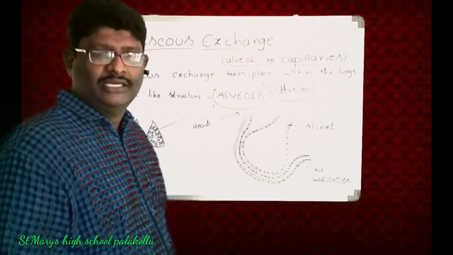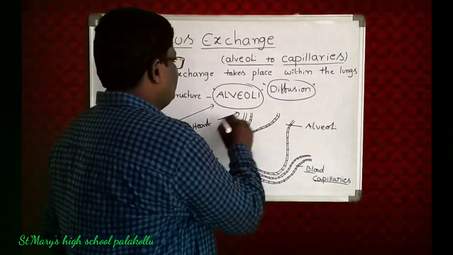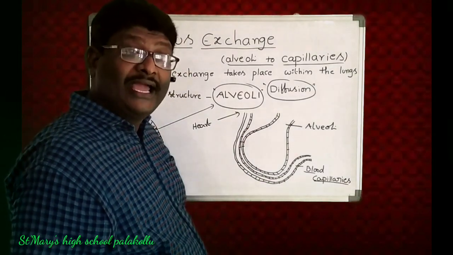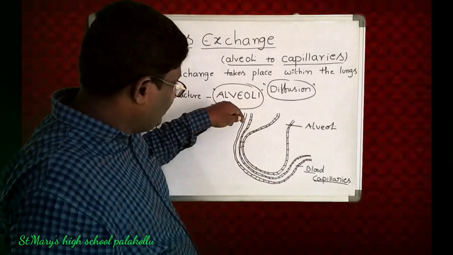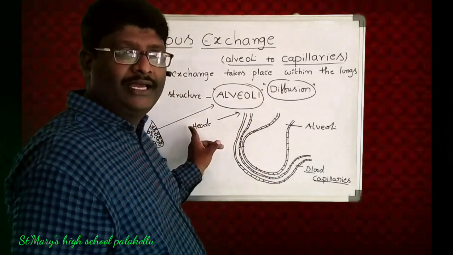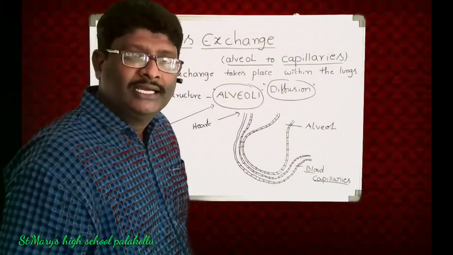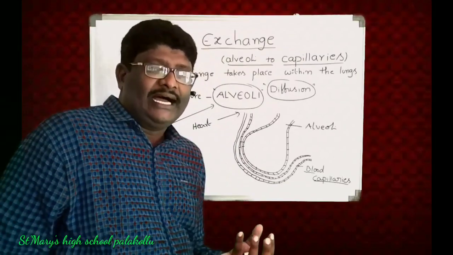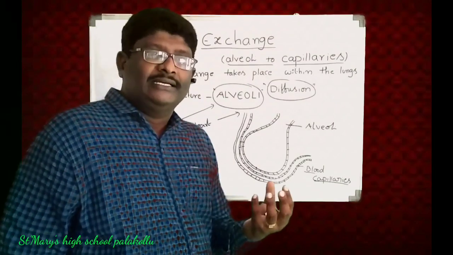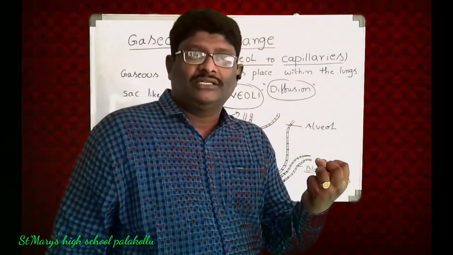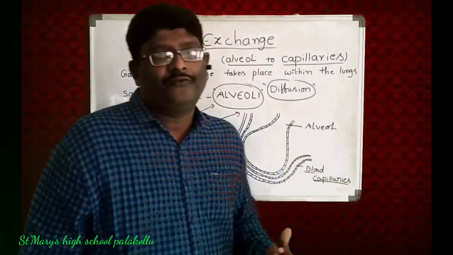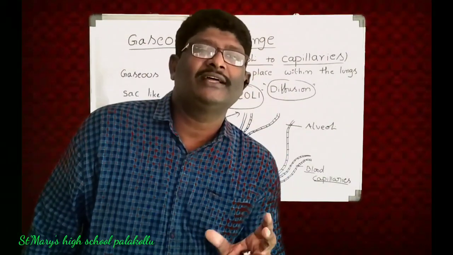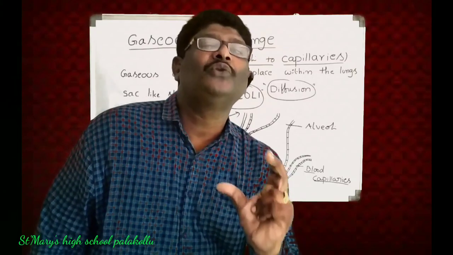Okay now. The carbon dioxide blood enters the capillaries from the heart. For what? For getting purification. The capillaries receive deoxygenated blood from the heart and send it into the lungs for getting purification.